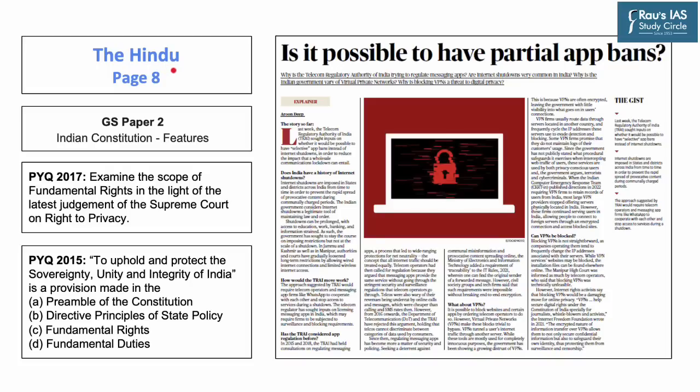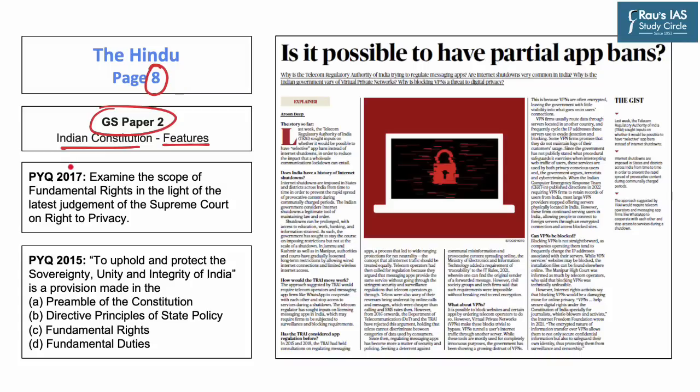Now, moving on to the second article of the day, which appeared on page 8 of today's Hindu newspaper. Last week, TRAI, that is the Telecom Regulatory Authority of India, sought inputs on whether there is a possibility of selectively banning an app instead of completely shutting down the internet. As both shutting down the internet and selectively banning an app have an implication on the fundamental rights of citizens, this topic is important from the GS paper 2 point of view, which deals with the Indian Constitution and its features.